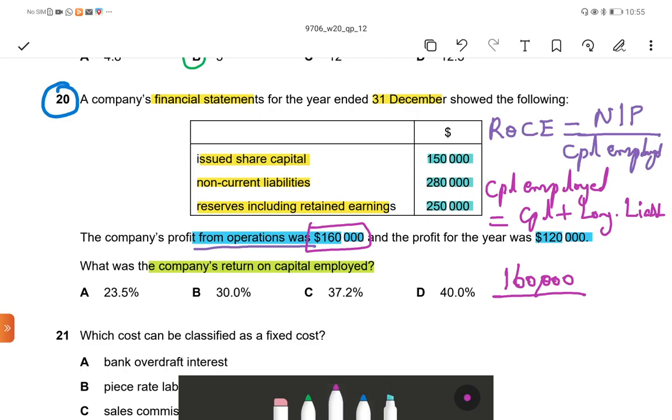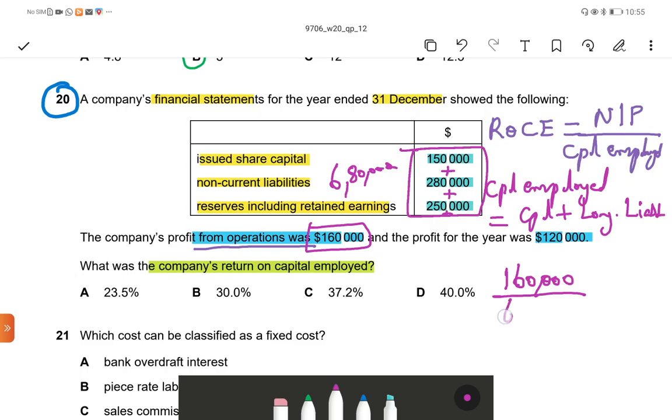So the total capital employed is 150,000 plus 280,000 plus 250,000, that is 680,000.